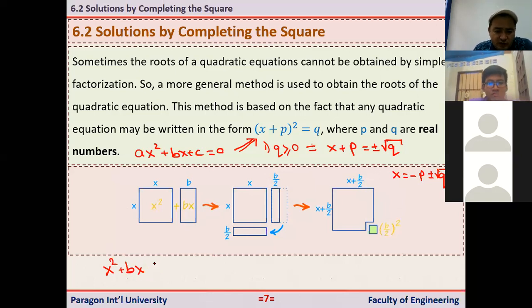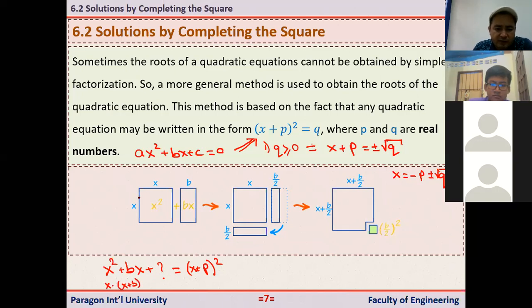So what should I do? What should I add here so that this expression becomes a perfect square? Perfect square means the square of an algebraic expression. So we will have something like x plus p squared. Okay. So as blocks, for example, this x squared plus bx. What does it mean? This x squared plus bx means we have x times x plus b.